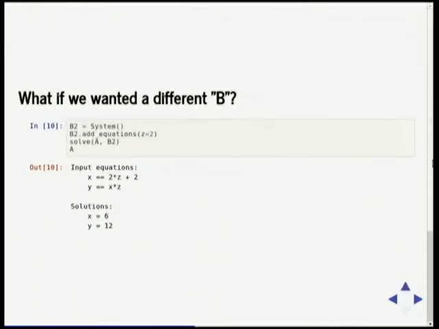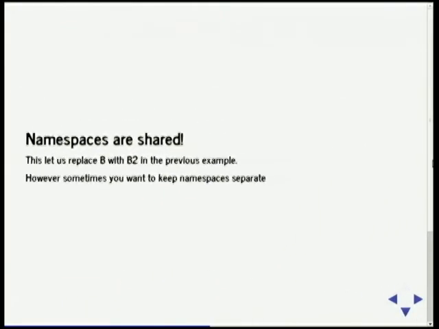Boom. Now, if we want a different B, it's called B2. We use z equals 2. So we solve it with B2 instead, and we get a different solutions.